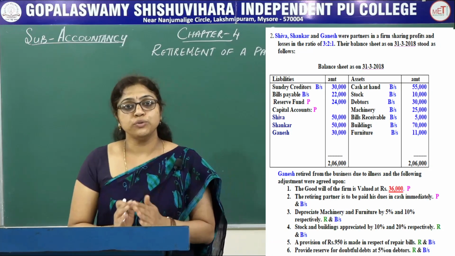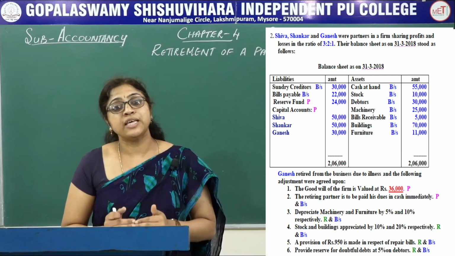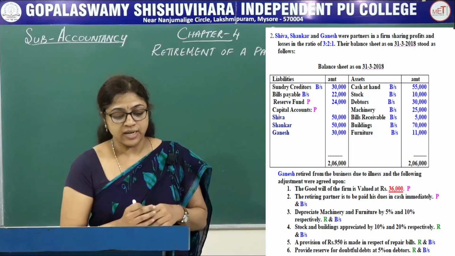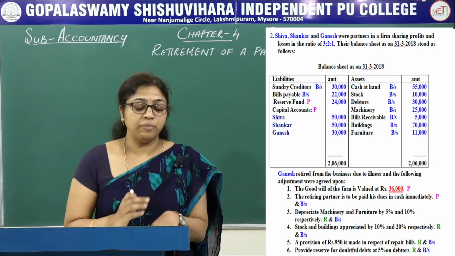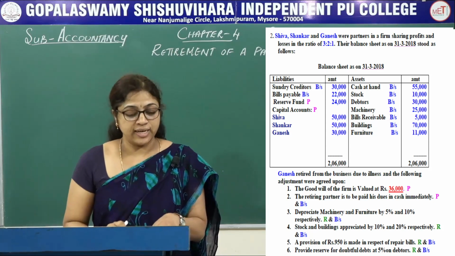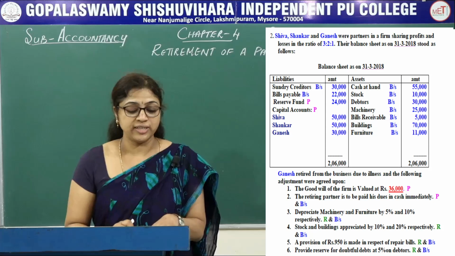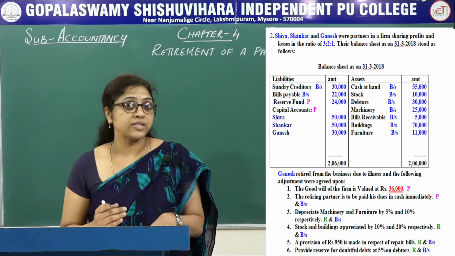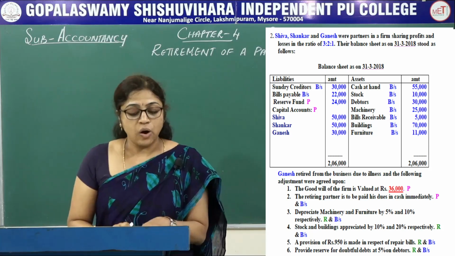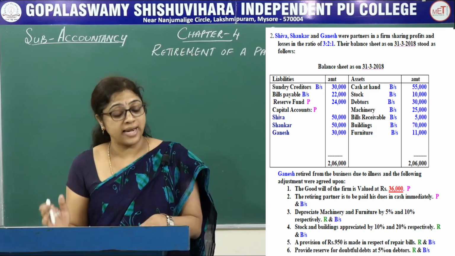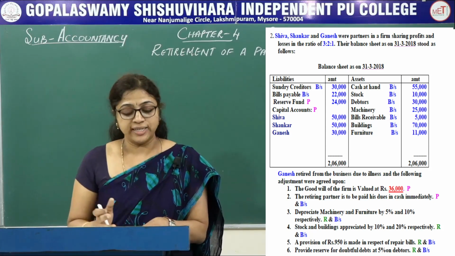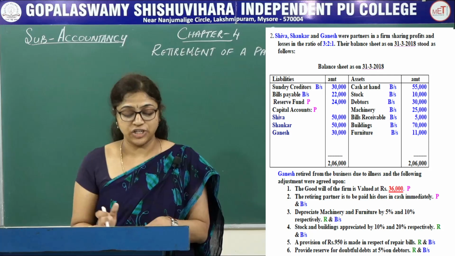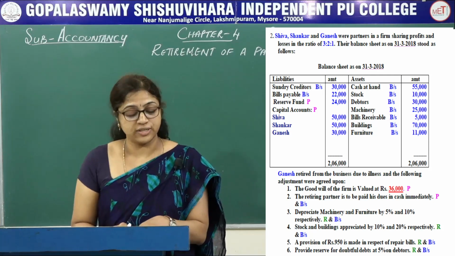After going through the question, note down where the items given in the balance sheet appear or are recorded. Sundry creditors on the liability side appear in the balance sheet. Next, bills payable, balance sheet. Reserve fund appears in the partners capital account. Capital accounts of all the partners you are going to record in the partners capital account. On the asset side, cash in hand, balance sheet; stock, balance sheet; debtors, balance sheet; machinery, balance sheet; bills receivable, balance sheet; buildings, balance sheet; furniture, balance sheet.